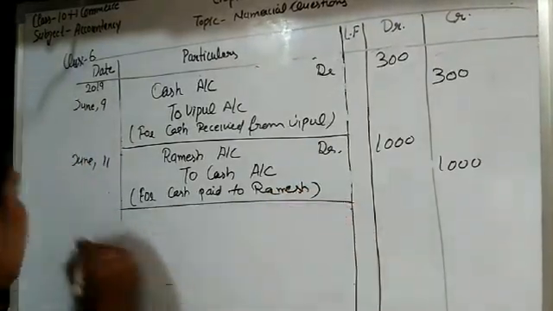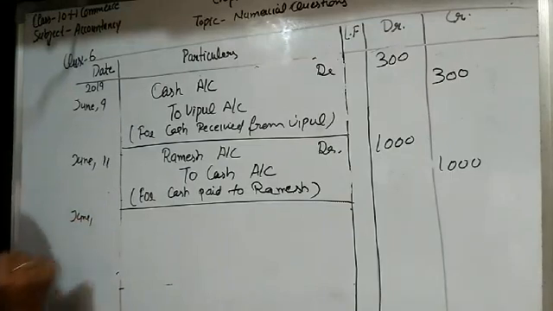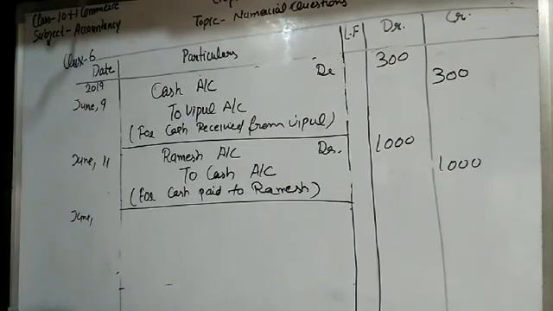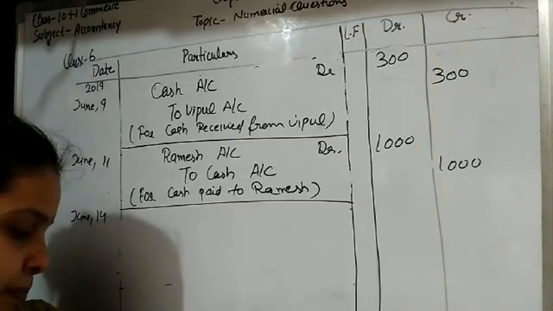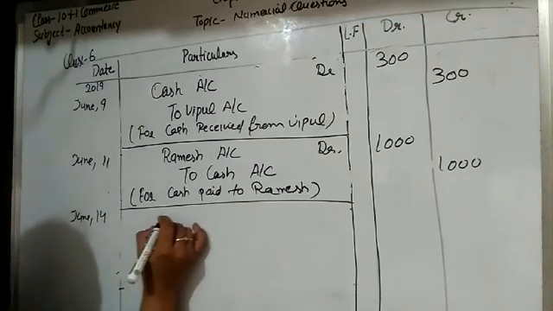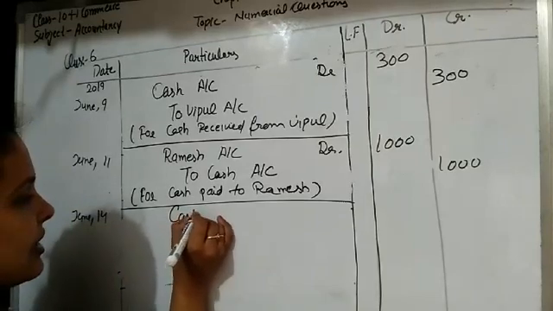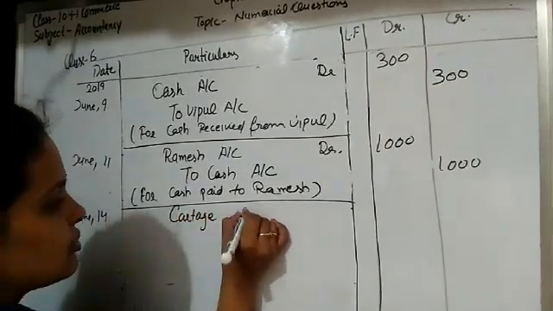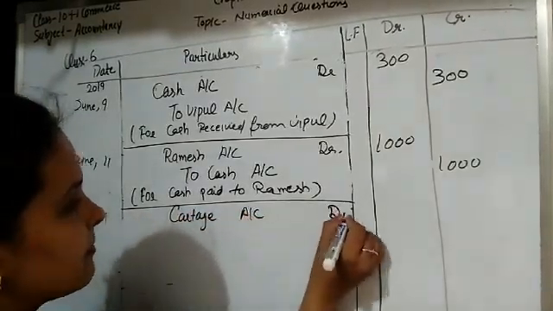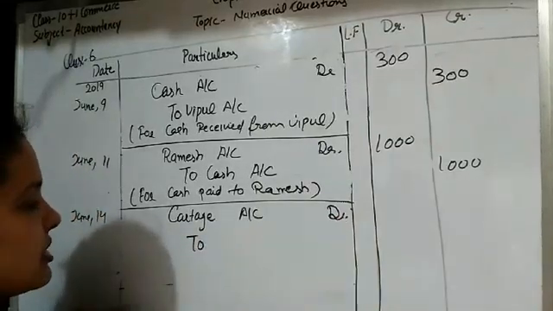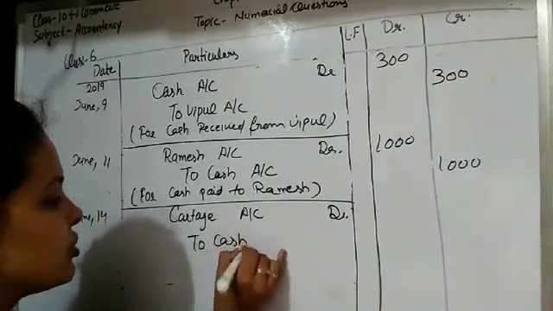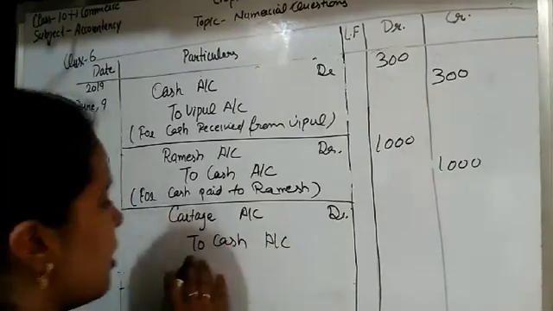Okay, students. Next transaction is held on June 14. So student, in this transaction, the paid cartage. So student, cartage is expense. So all expenses are debited. So cartage account debit. And in what form cartage is paid? In form of cash. So cash goes out from the business.